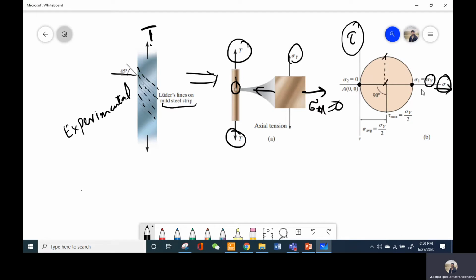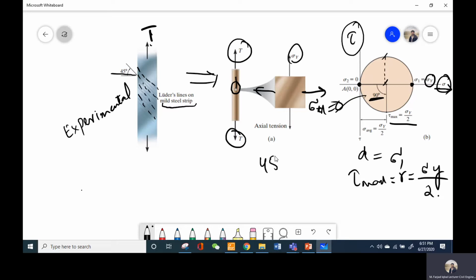From this figure, the maximum shear stress is equal to the yield stress divided by 2, or it is equal to the radius. The diameter is equal to sigma 1, and the maximum shear stress is equal to the radius, that is sigma 1 by 2, or I can say it is equal to sigma y by 2. Now, what is the angle of this maximum shear stress? It acts at an angle of 90 degrees on the Mohr circle, and we know that if stress acts at 90 degrees in the Mohr circle, then it is actually acting at 45 degrees in the actual element or plane.